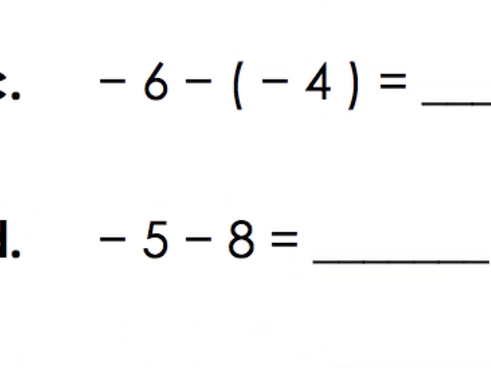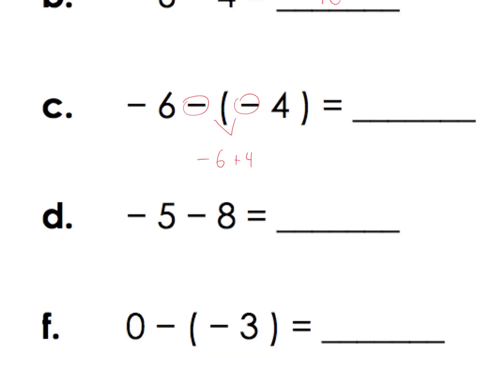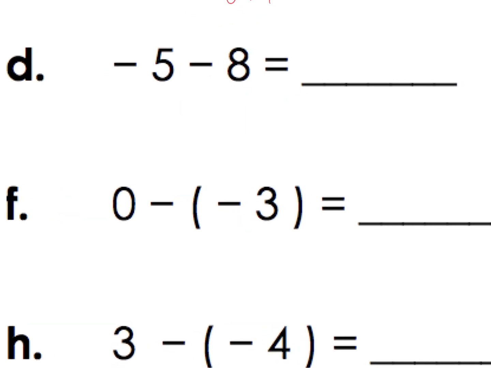Here, make sure you have rewritten this question first. Once I rewrite it, negative 6 plus 4 gives me negative 2. I'm still in debt. Here, a negative and a negative is going to be a bigger negative. Great, this is negative 13 here.